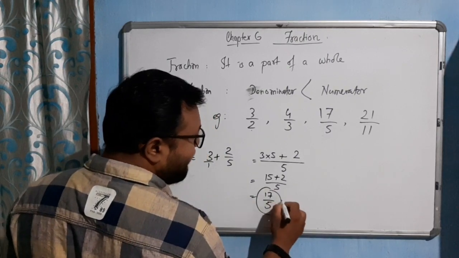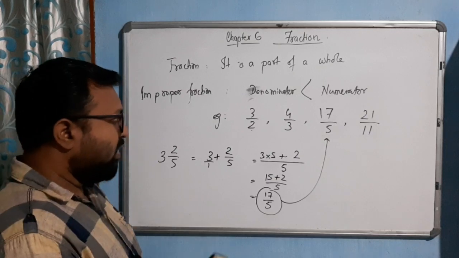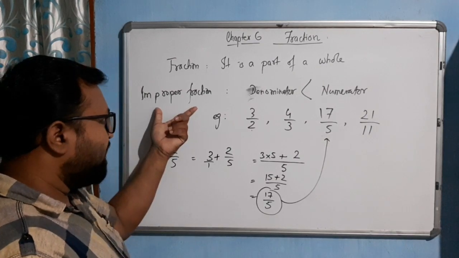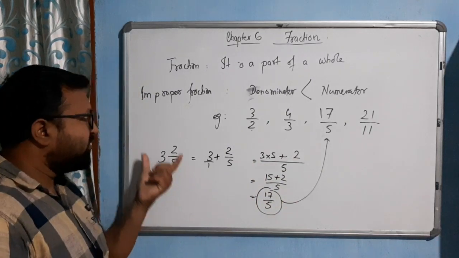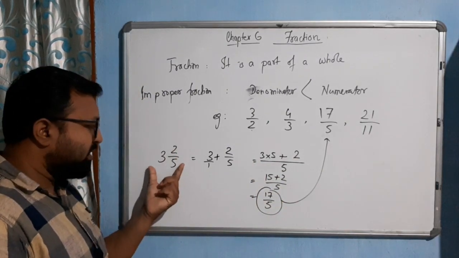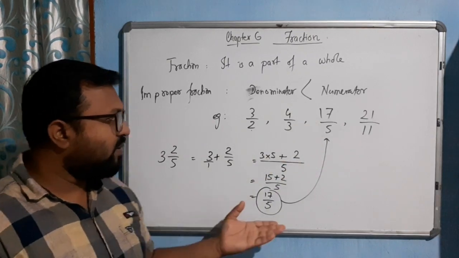This is 17 by 5. Is that clear? So an improper fraction can be converted into a mixed fraction, and this mixed fraction can be converted into an improper fraction. I hope you have understood this part.